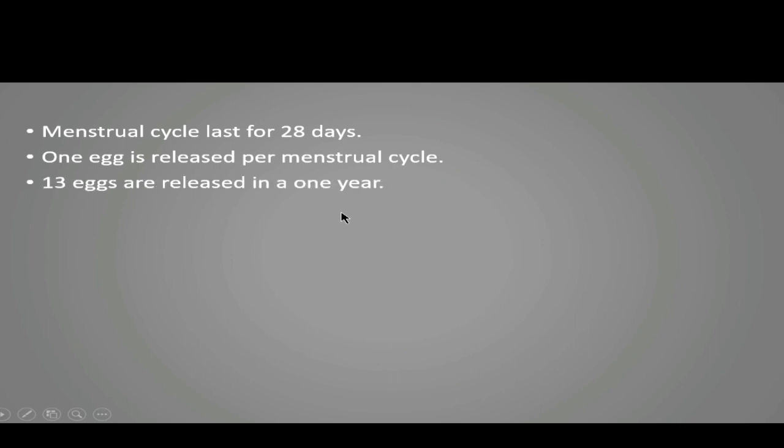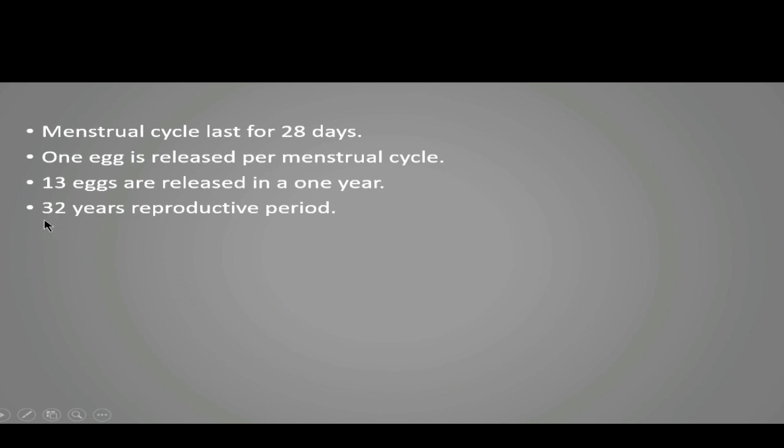So if we calculate the number of eggs released from the ovary in 1 year, 13 eggs will be released during the year, because 1 egg is released per 28 days. Now, as we have seen, the reproductive period of that female is normally 32 years.